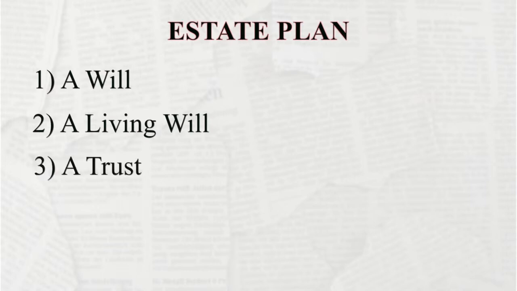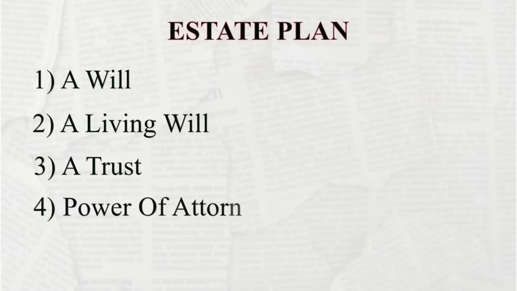3. Creating a trust or trusts may be a good idea if you have substantial assets. This can limit relatives' access to your money. A trust can also help avoid the delay and costs of probate court. 4. Power of attorney, or POA. This is used to designate a personal representative in the case of incapacity or diminished capacity.